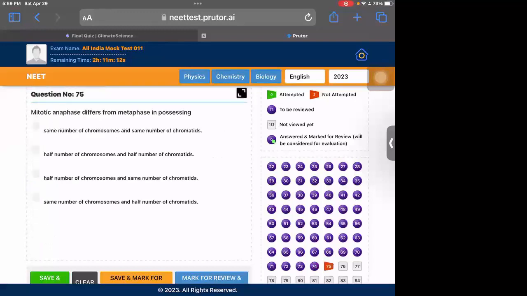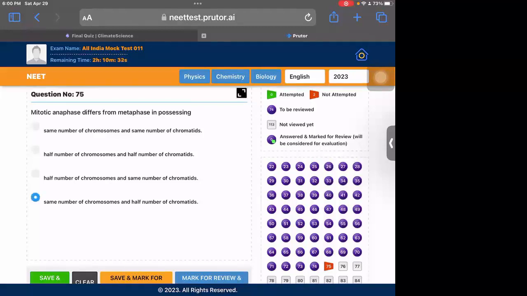Question 75: how does mitotic anaphase differ from metaphase? So in metaphase, there are 2 chromosomes with 4 chromatids at the center, at the metaphase plate, and in anaphase, the chromosomes will be 2 at both ends, but the chromatids will decrease by half. So there were 4 chromatids in the metaphase, but there will be only 2 chromatids on each side of the pole in the anaphase. The chromosome number would remain the same. So same number of chromosomes and half the number of chromatids. That's the fourth option. That is the right answer.